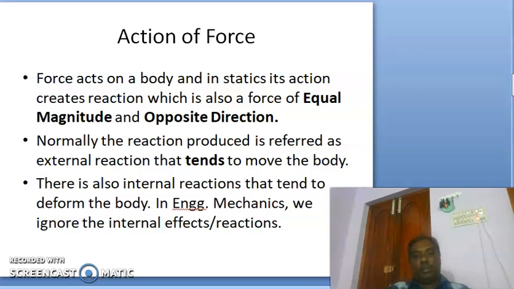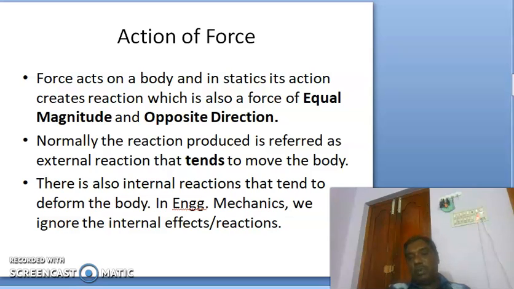Action of force. Force acts on a body, and in statics its action creates a reaction which is also a force of equal magnitude and opposite direction.